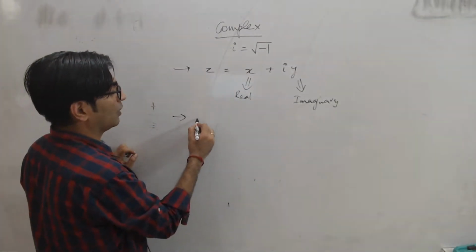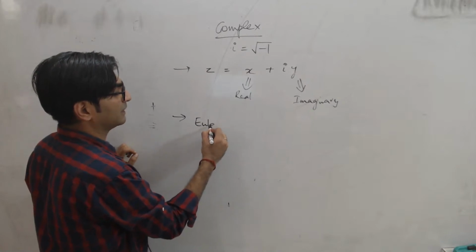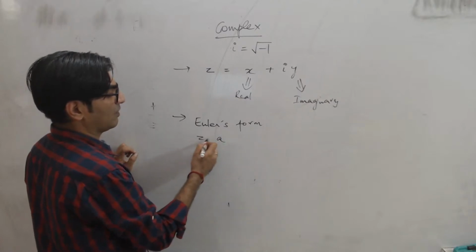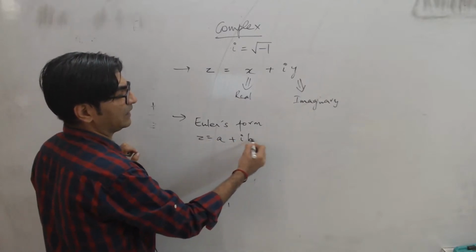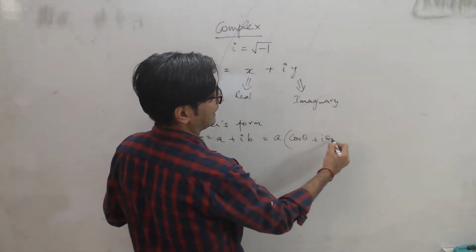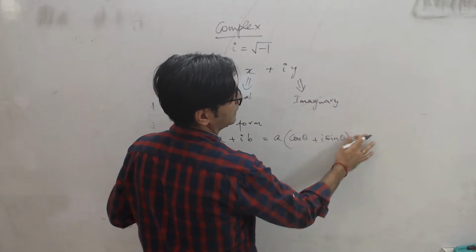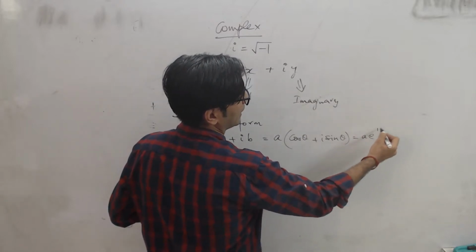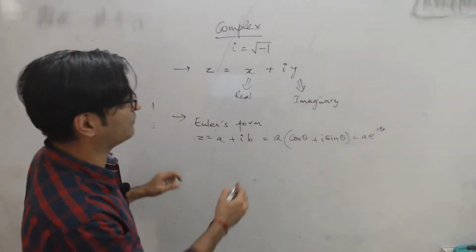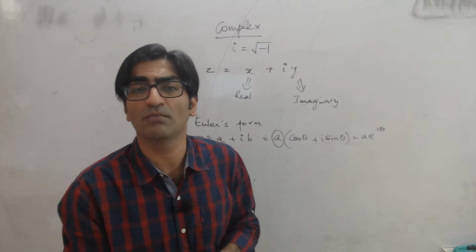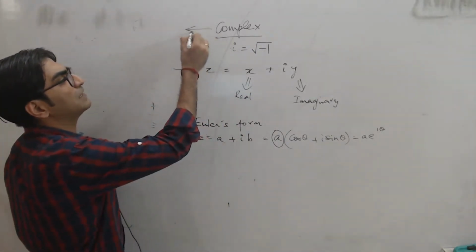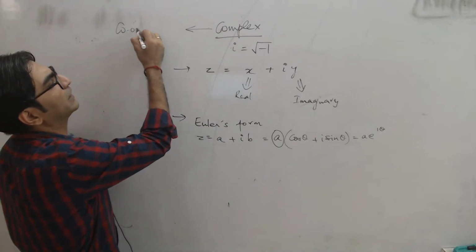How many of you remember Euler's form of representing a complex number, right? Euler's form says if a complex number z is written as a plus ib, then you can also write this as a into cos theta plus i sin theta, and the third form for this is a into e raised to the power i theta, right? Now if you compare the two, then you have something called a, which is the modulus of a complex number, right? So basically, complex numbers have a lot of linkages with coordinate geometry.